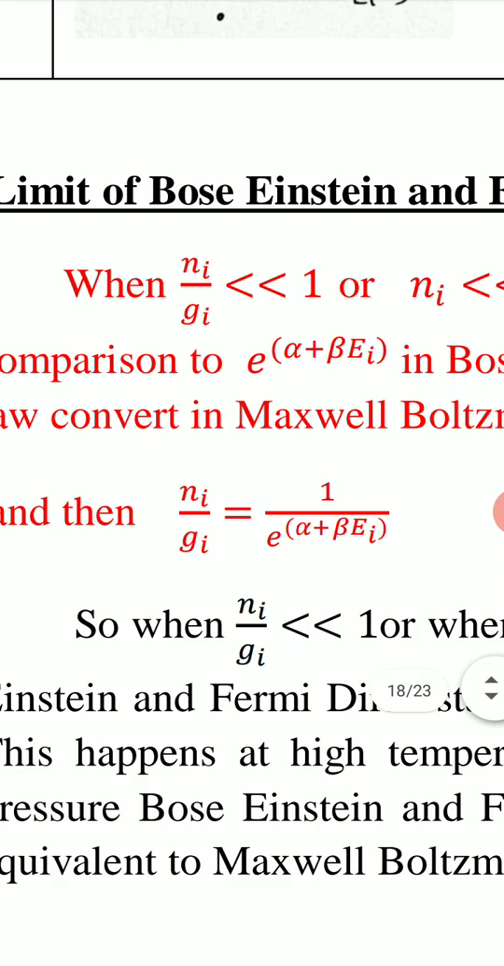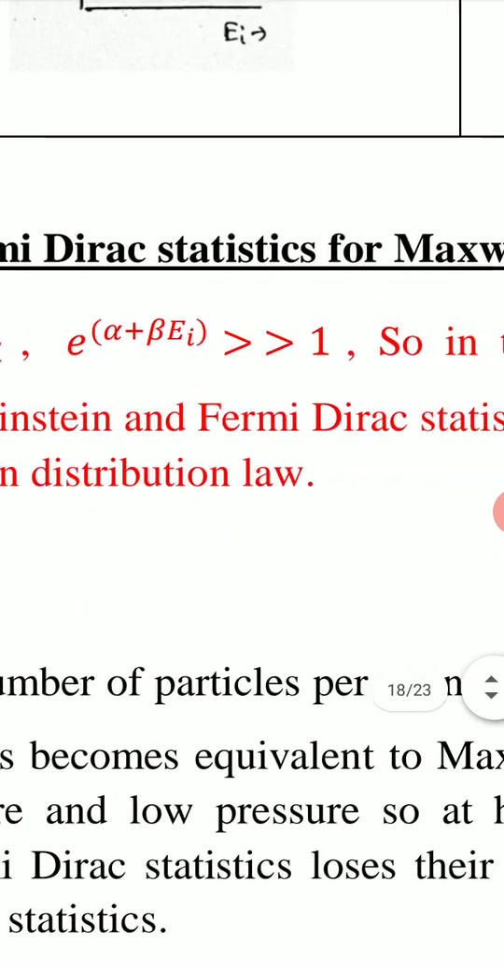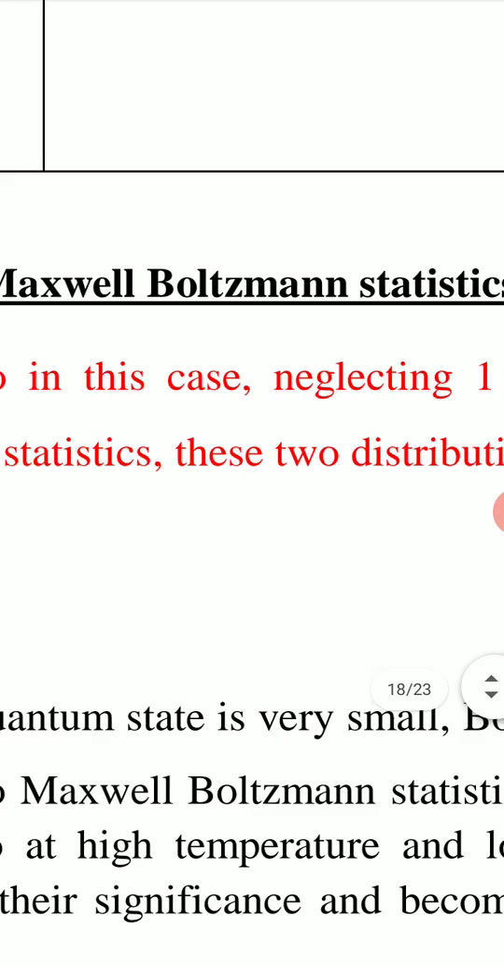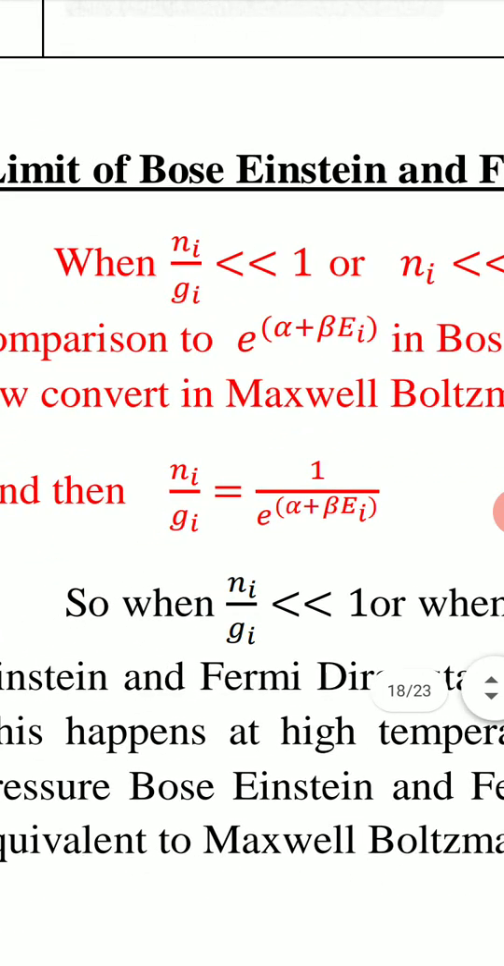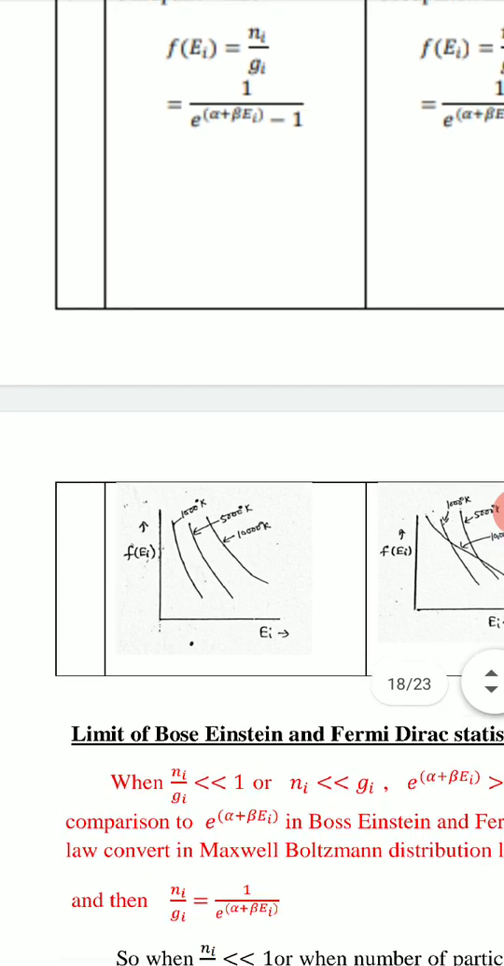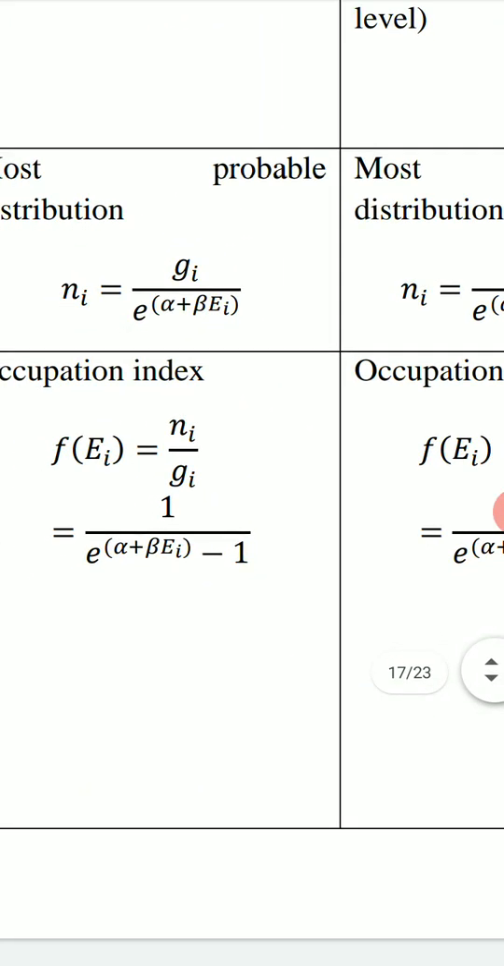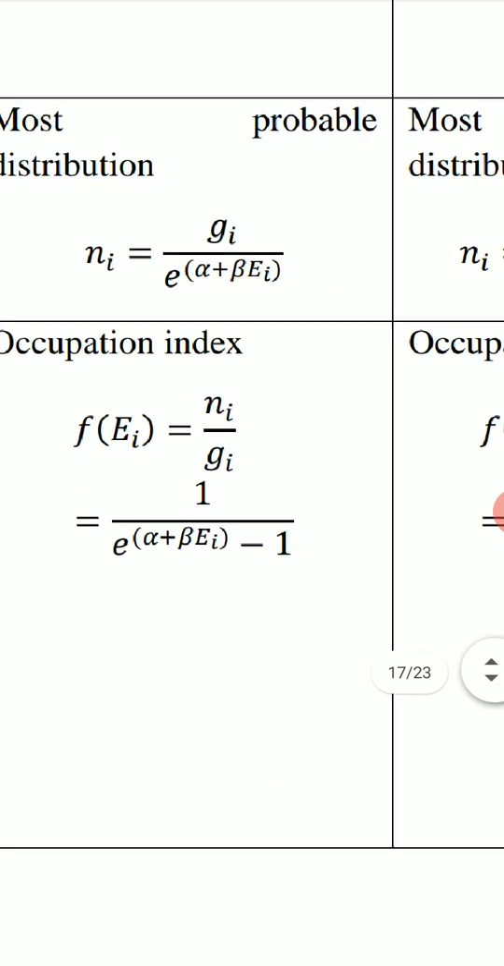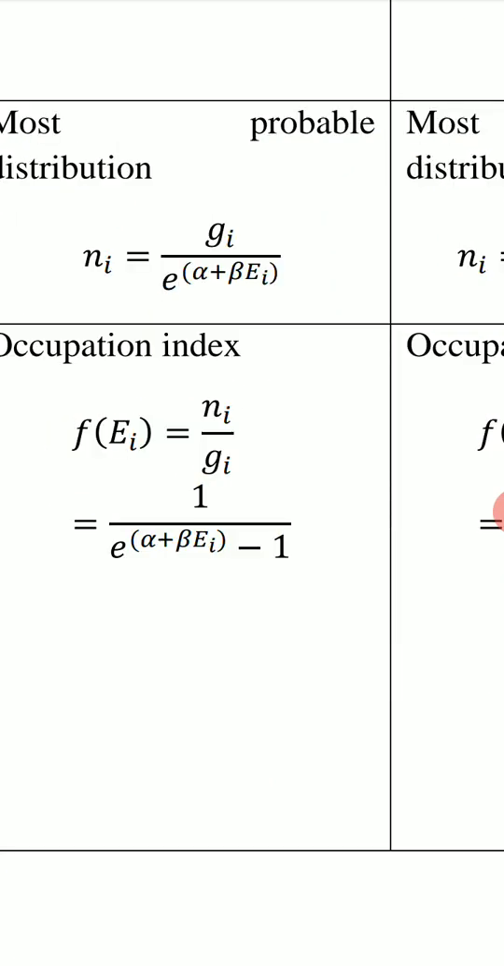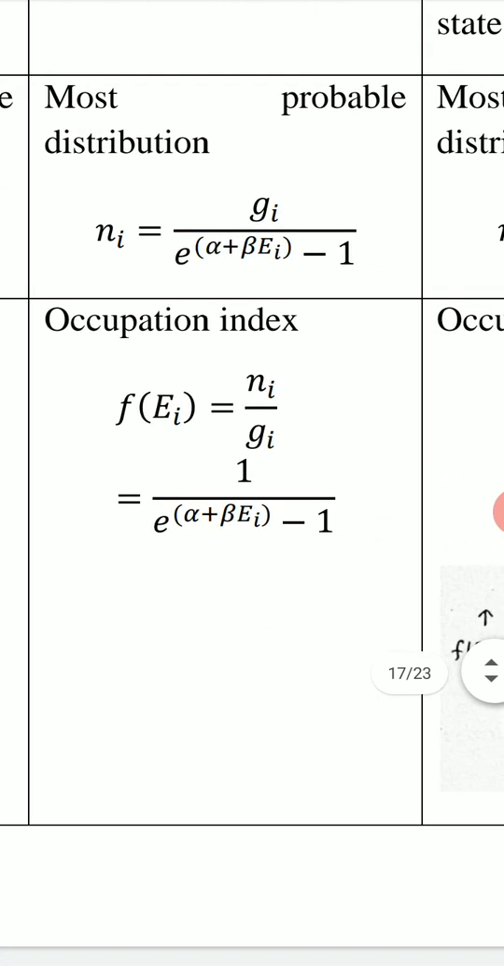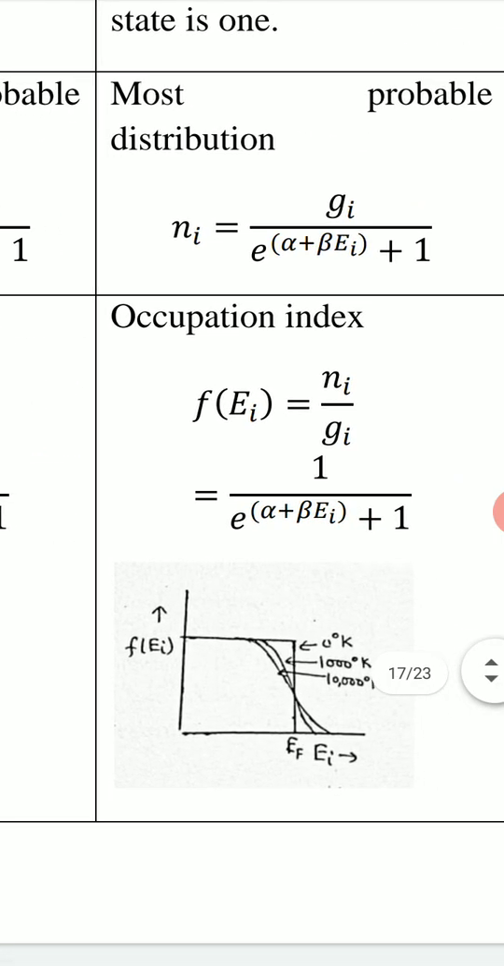Now the limit of Bose-Einstein and Fermi-Dirac statistics for Maxwell-Boltzmann statistics. These are the three distribution formulas. For Maxwell-Boltzmann statistics, Ni equals Gi upon e to the power alpha plus beta Ei. For Bose-Einstein statistics, we have Ni equals Gi upon e to the power alpha plus beta Ei minus 1. And for Fermi-Dirac statistics, we have Ni equals Gi upon e to the power alpha plus beta Ei plus 1.